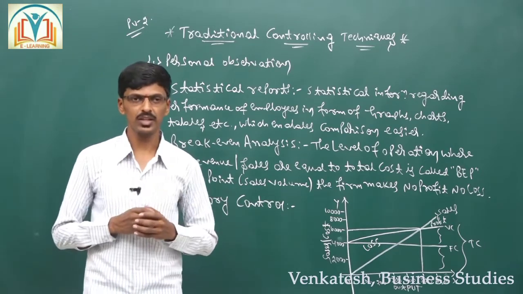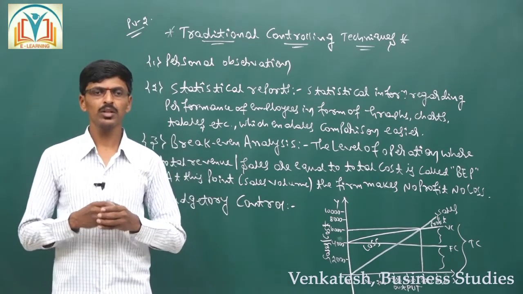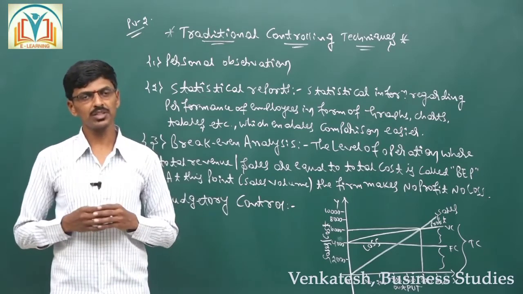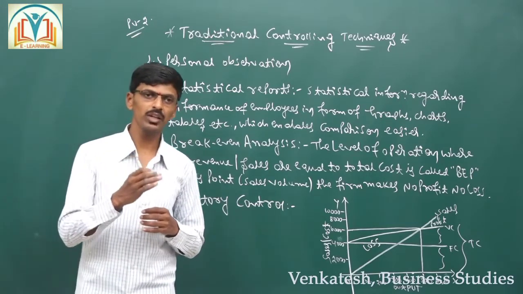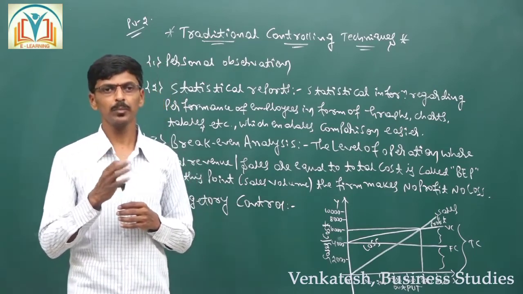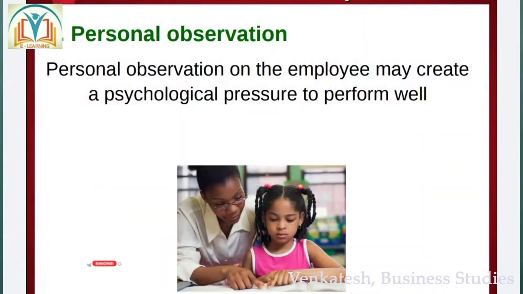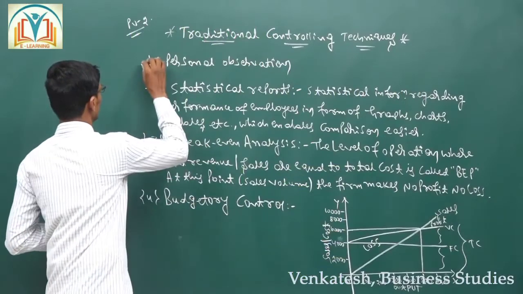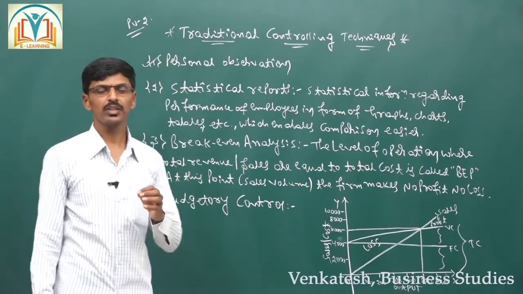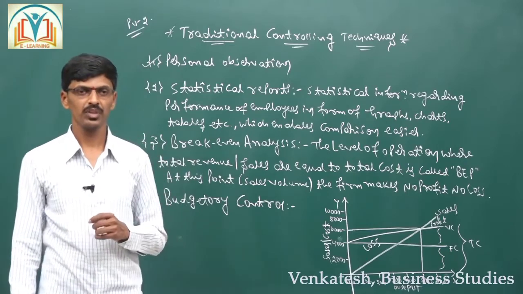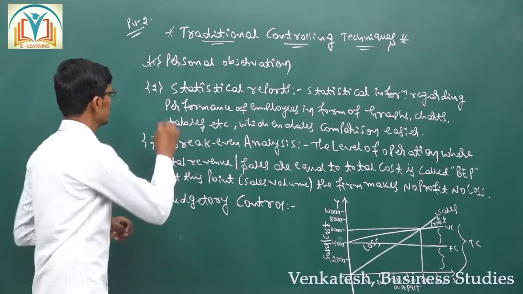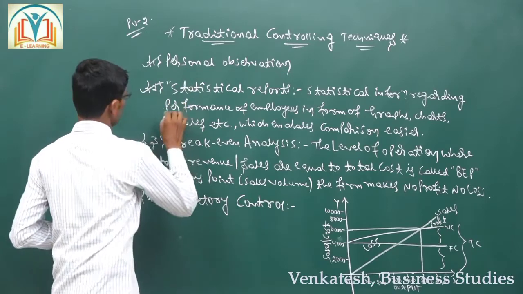effectively and efficiently. So with the help of personal observation, we can continuously monitor and guide the employees and workers in their performance improvement, though it is a time consuming process also. That is the first technique of traditional control. Then second is statistical reports.